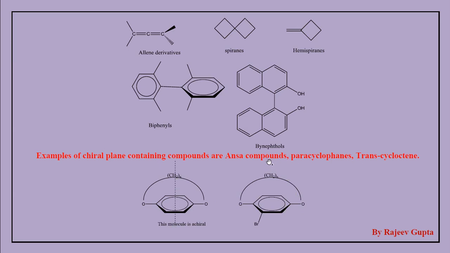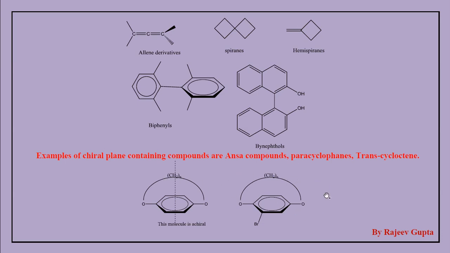We can observe that if we pass a plane from this direction, then here bromine is present, but here hydrogen is present, so both parts are not mirror images of each other. So this molecule becomes chiral due to absence of a plane of symmetry. Okay, so this is the example of ansa compounds.